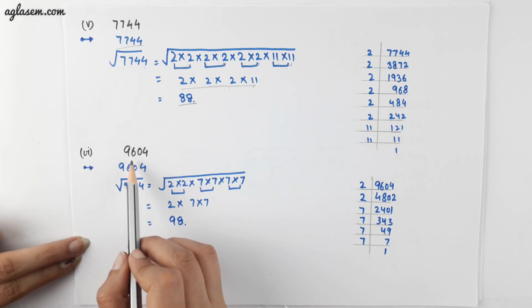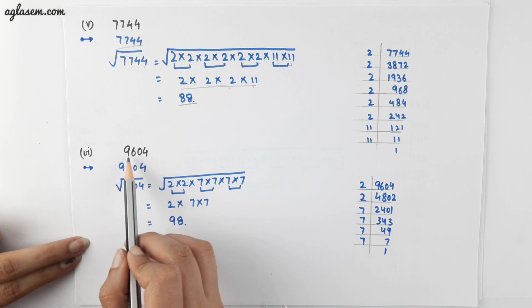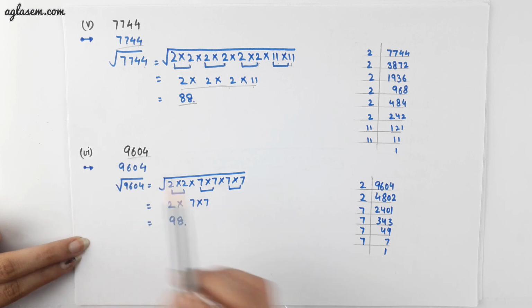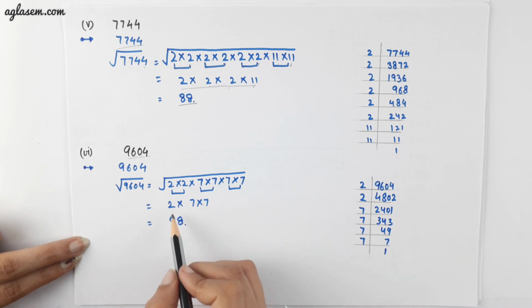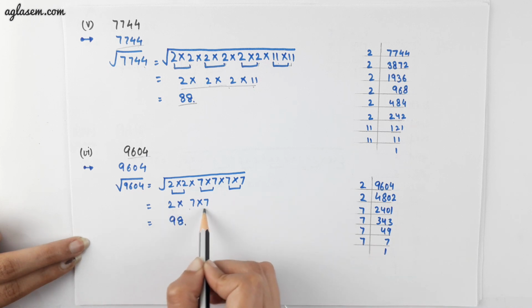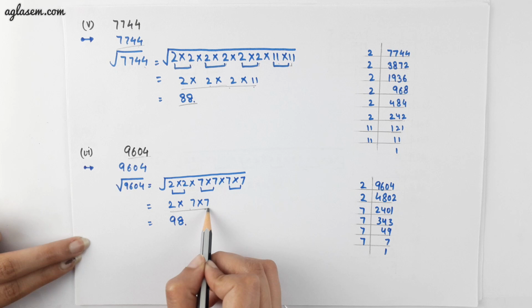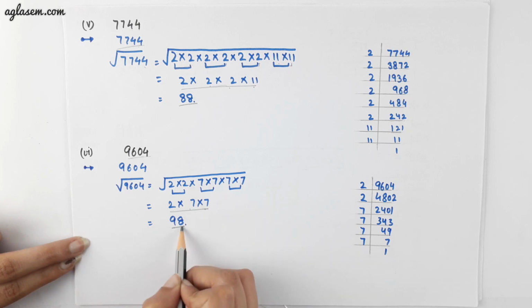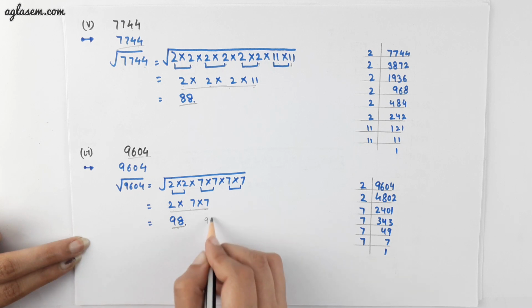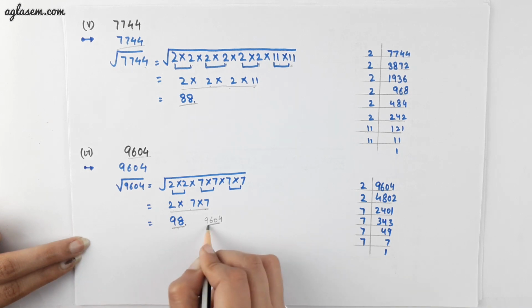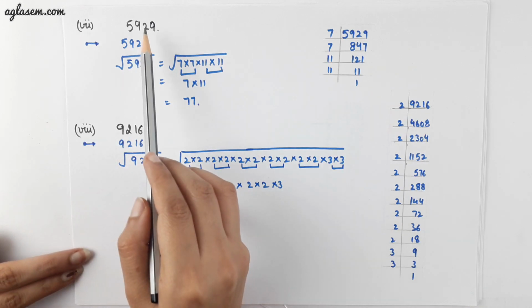Moving to the next part, we have to find the square root of 9604. By doing the prime factorization of 9604, we will get 2 into 7 into 7, and multiplying this we will get 98, which means this number is the square root of 9604.